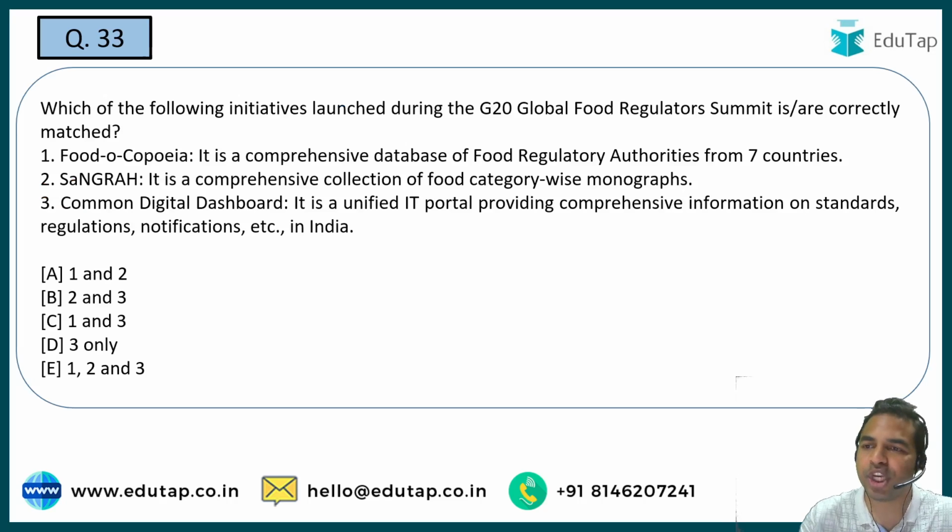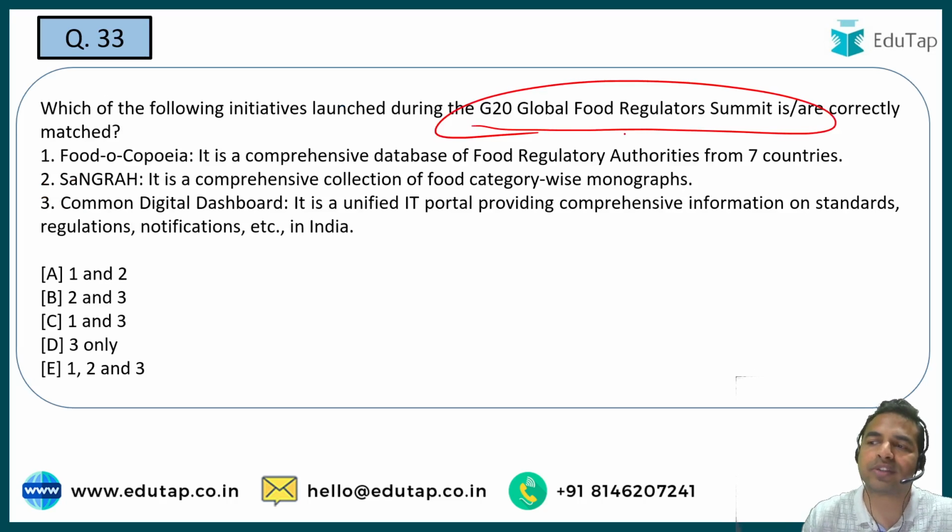The question is on the G20 Global Food Regulator Summit. You have to tell me which of these statements are correctly matched. The very first statement says that Foodocopia is a comprehensive database of the food regulatory authorities from 7 countries, which is absolutely incorrect. The second statement says that Sangraha is a comprehensive collection of food category wise monographs.